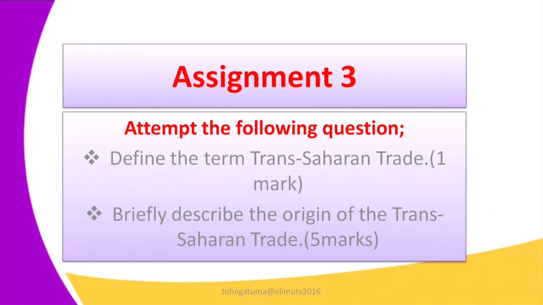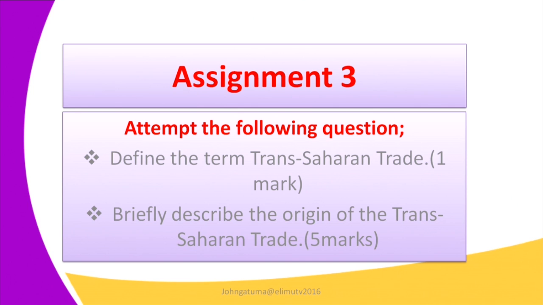Question 2 was to briefly describe the origin of the Trans-Saharan Trade. This trade originated by the Arabs in the north of Africa. They wanted to transact goods with the Sudanic kingdoms, and therefore they used trade routes.